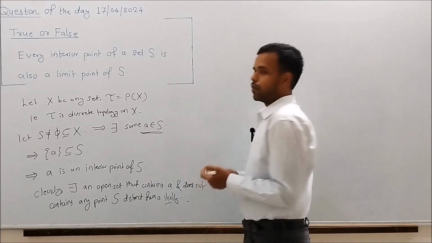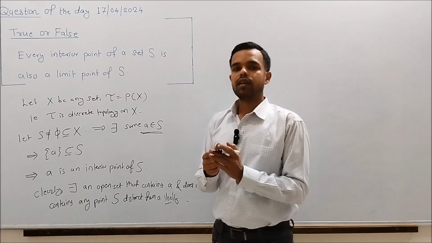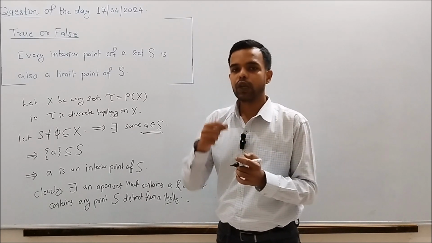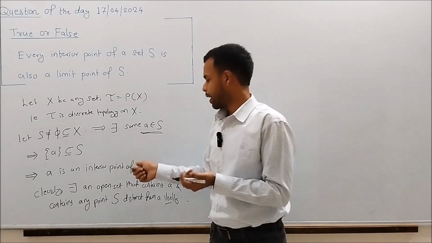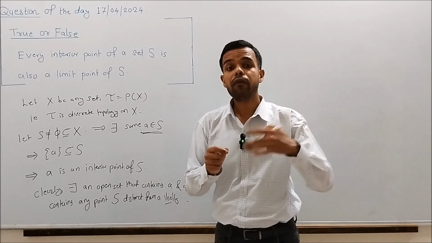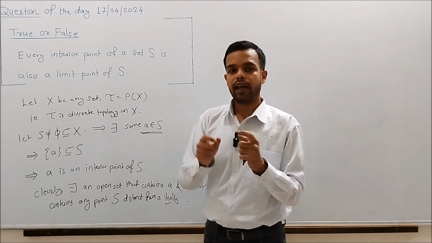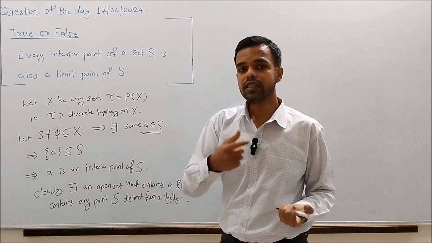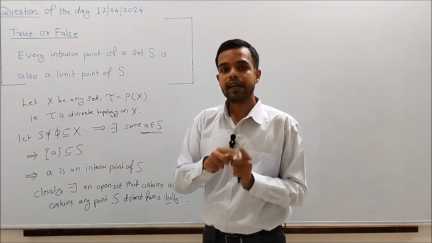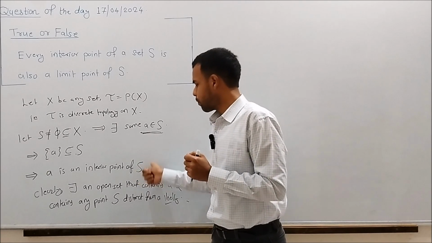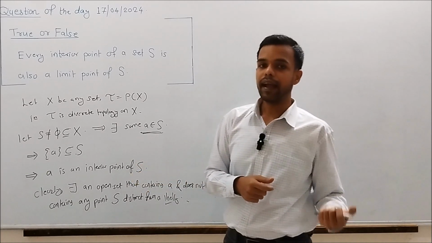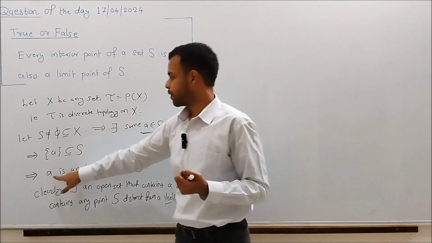By definition of limit point, we know that a point A is said to be a limit point of set S if every neighborhood of A, and consequently every open set containing A, contains at least one point of S distinct from A itself.